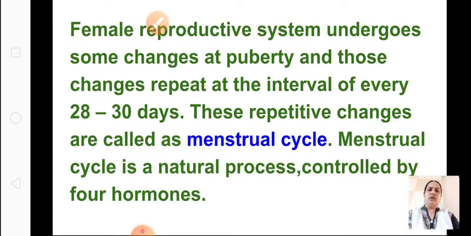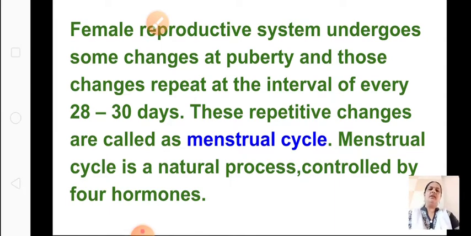In the female reproductive system, from the age of puberty, about 12 or 13 years, sometimes even earlier, till about menopause, which we learnt is at 45 to 50 years, every month the cycle is repeated.